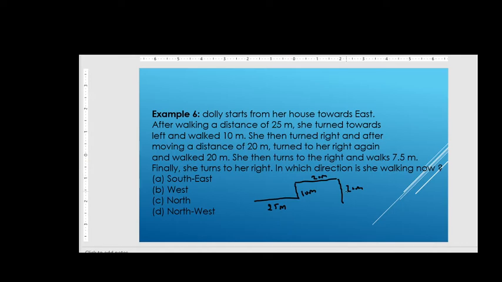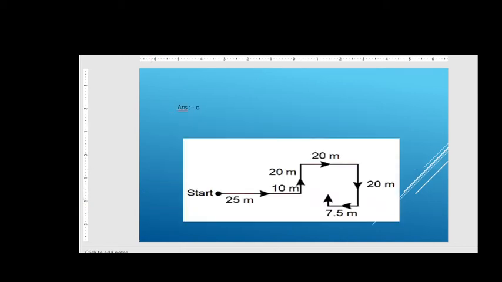She then turned right and walked 7.5 meters. Finally she turns to her right. In which direction is she walking now? It is clearly mentioned: the end point is at N, that is north. So the answer would be C, north, right friends? This is your explanation part, the same as we have done.